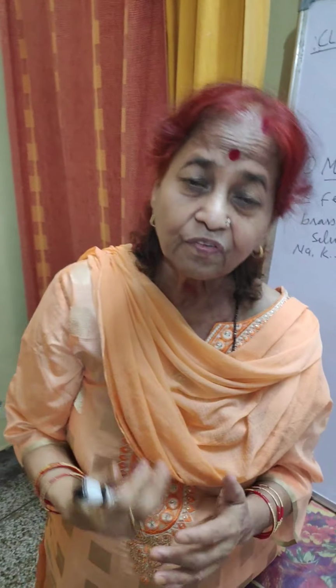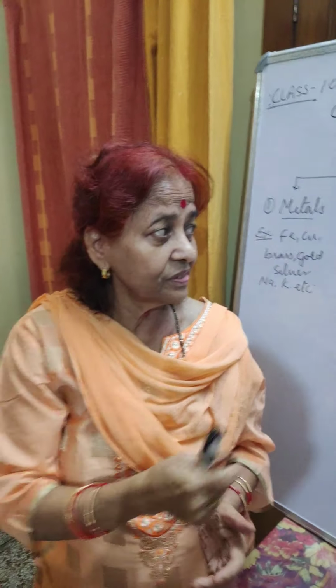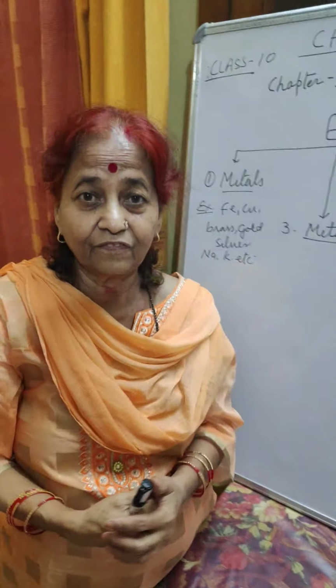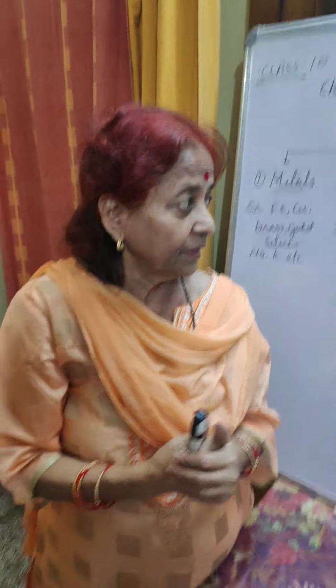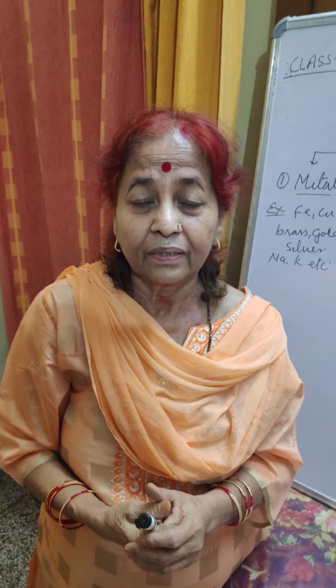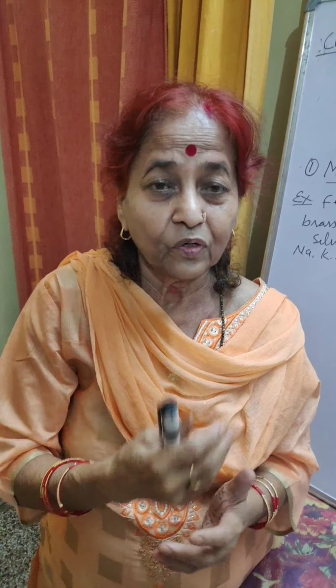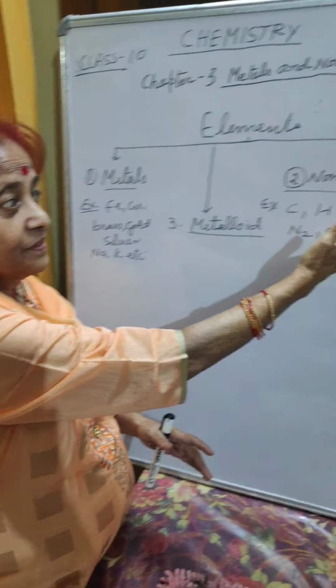Now the next one is oxygen. Oxygen is also a very important non-metal because it helps in the existence of life and it helps in combustion. Oxygen is the most abundant non-metal in the earth's crust and is present in the air. All living organisms respire, they take in oxygen and give out carbon dioxide, and life exists in the presence of oxygen.